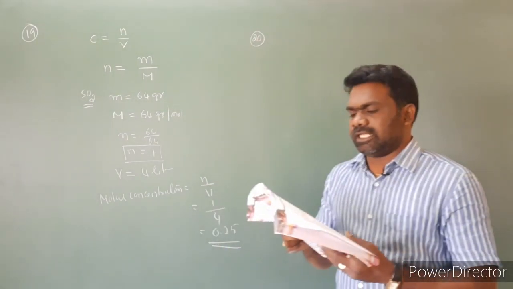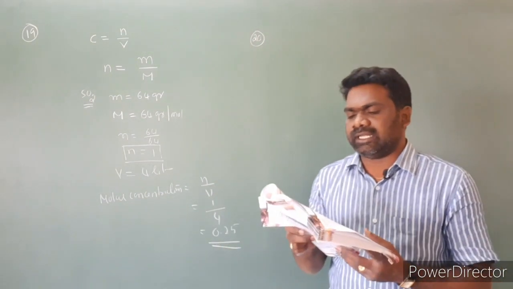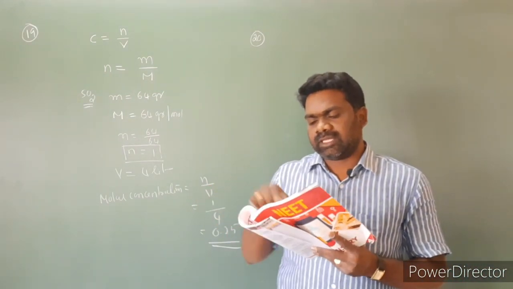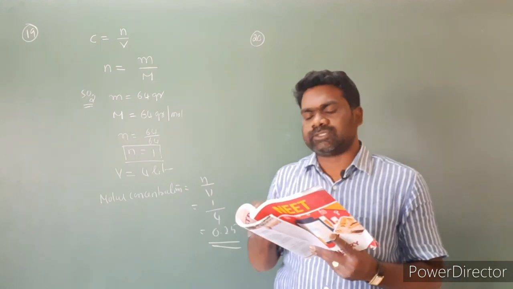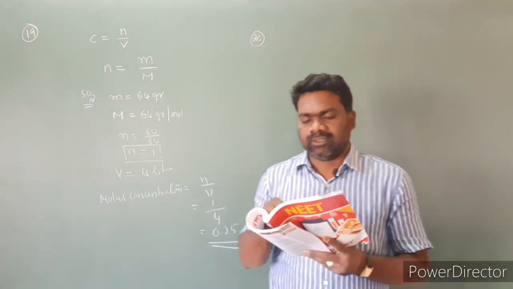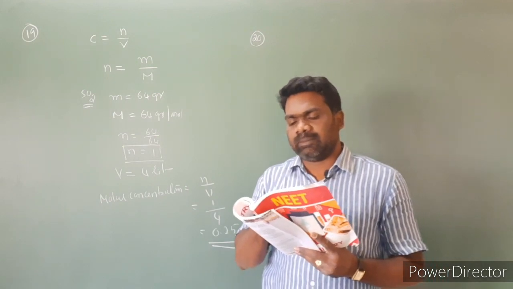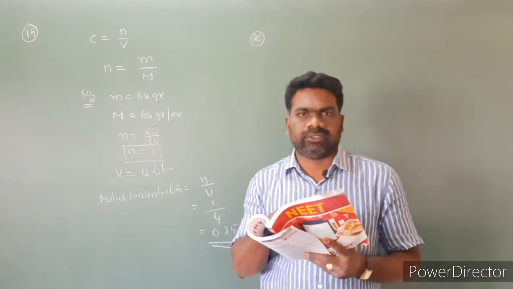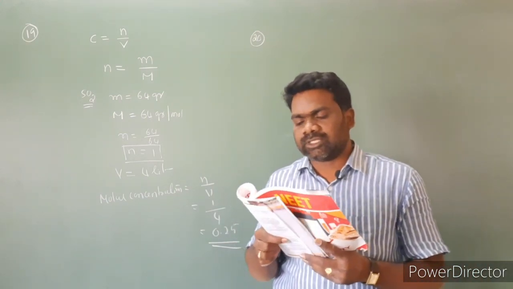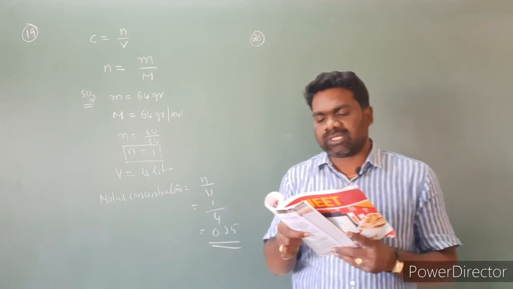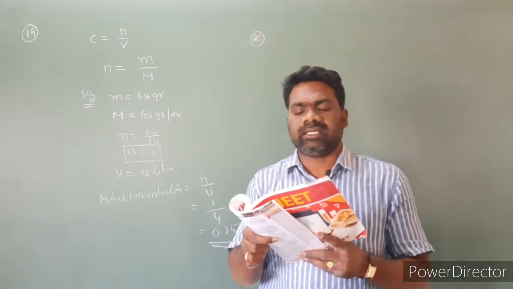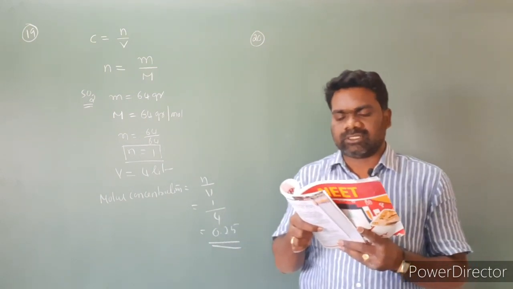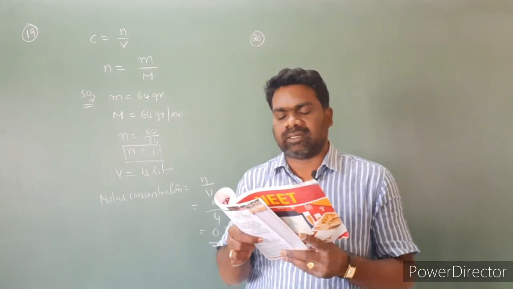Look at question number 20. The equilibrium constant of a reaction is: option one, has only a numerical value and carries no units. Option two, with or without units, depending upon the stoichiometric coefficients of the species involved in a chemical equation. Option three, whose value always depends upon the units in which concentration of species involved in a chemical reaction are expressed. Option four, whose value changes if the concentration of all the species involved in a chemical reaction are doubled.